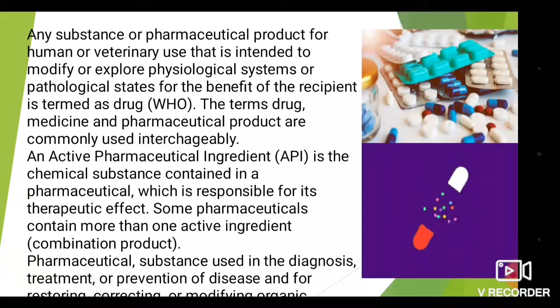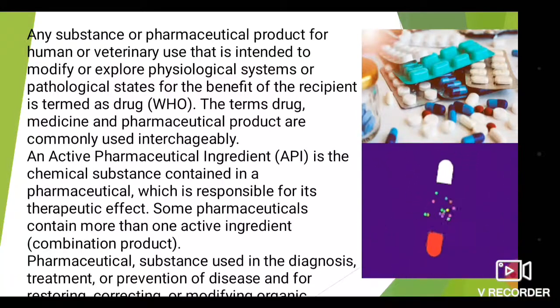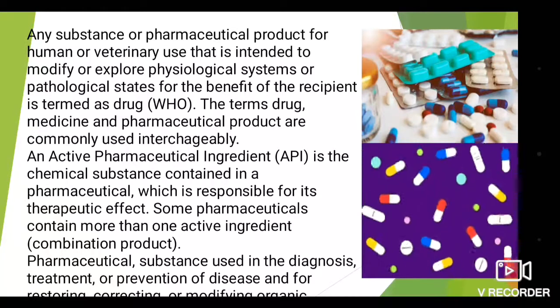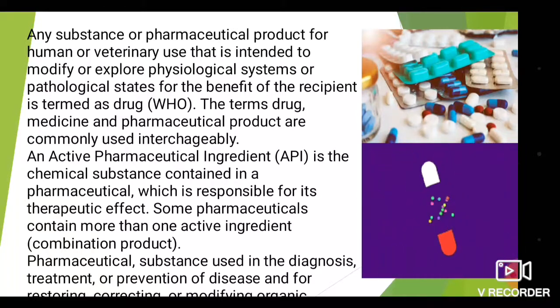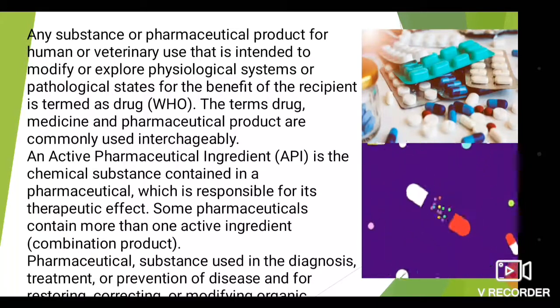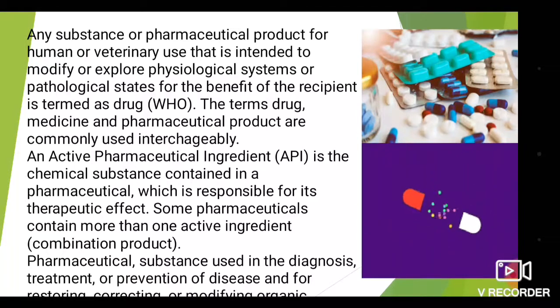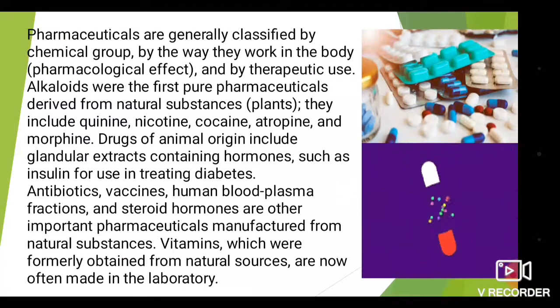What is a pharmaceutical? A pharmaceutical substance is used in the diagnosis, treatment, or prevention of disease, and for restoring, correcting, or modifying the organic states or the pathogenic state. Such type of drugs is known as a pharmaceutical drug.